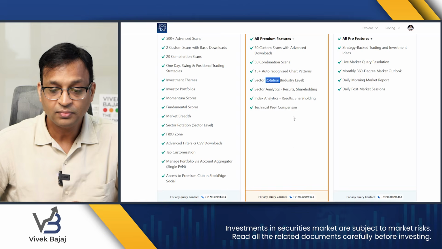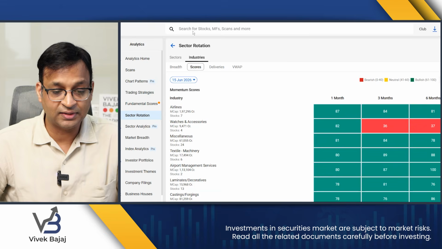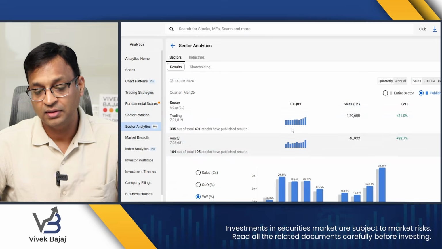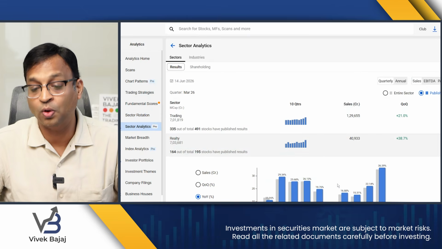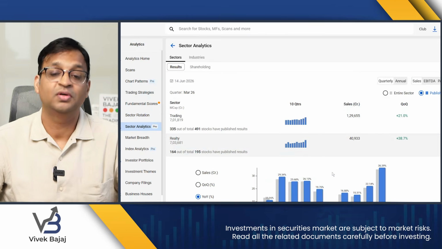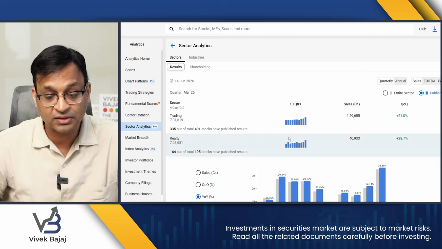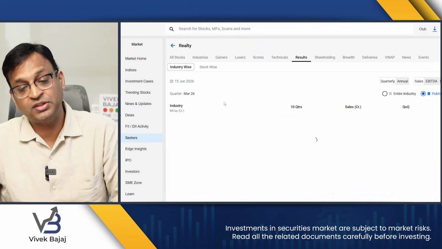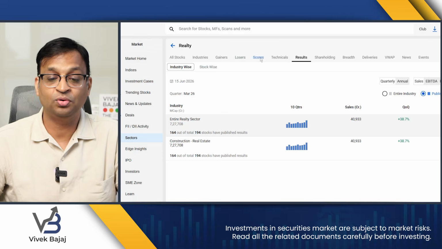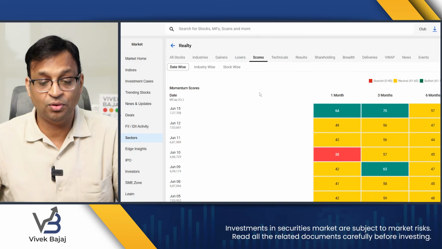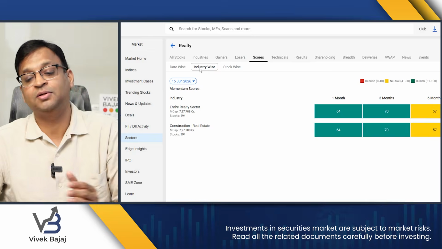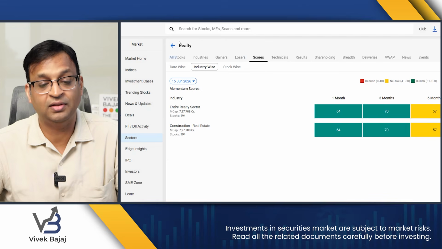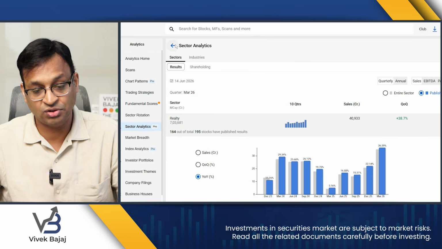All right. Similarly, sector analysis is for Pro users who want to do deeper research about current results and go deeper from each result to industry to fundamental score, which will help you in making a sensible decision to invest in that particular sector or industry.